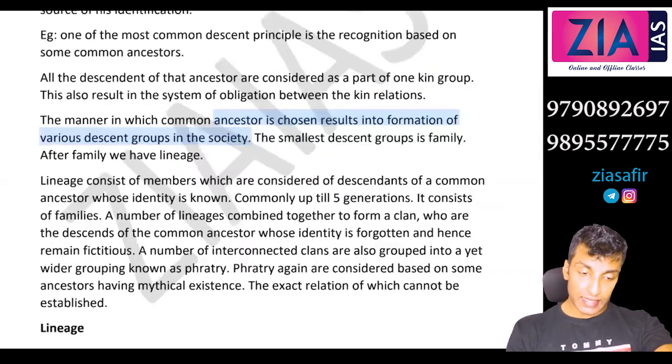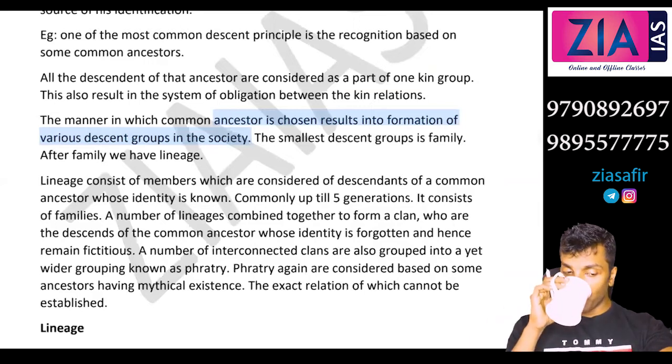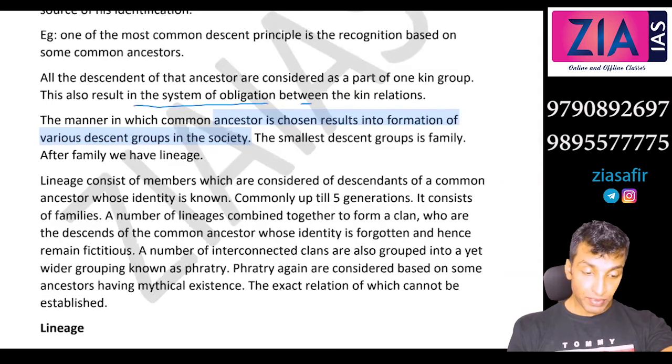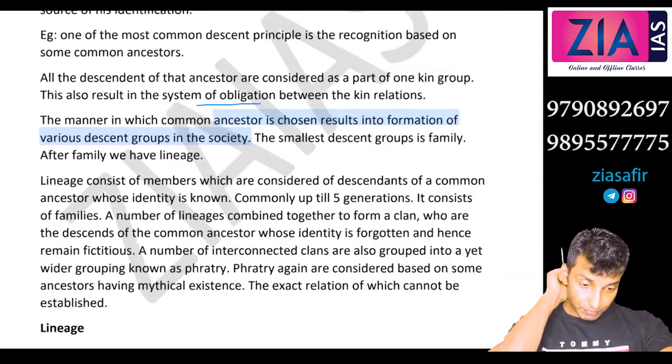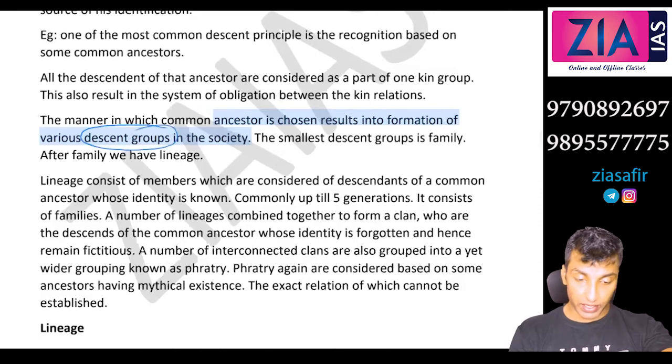Gotra is one of the descent groups. I'm coming to Gotra. So descent means selecting an ancestor. There are different ways in which you can select an ancestor. Out of that, one will be Gotra or clan or subcaste, in different ways you can say. This also results in a system of obligation between kin relations. The manner in which the common ancestor is chosen results in the formation of various descent groups in society. So various descent groups is what we are trying to understand now.